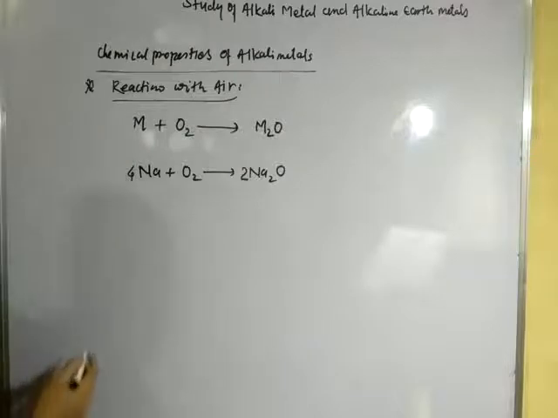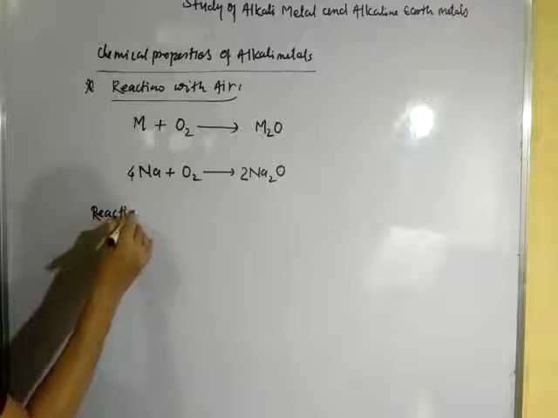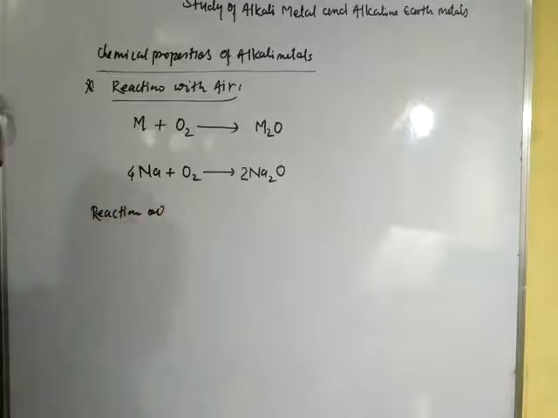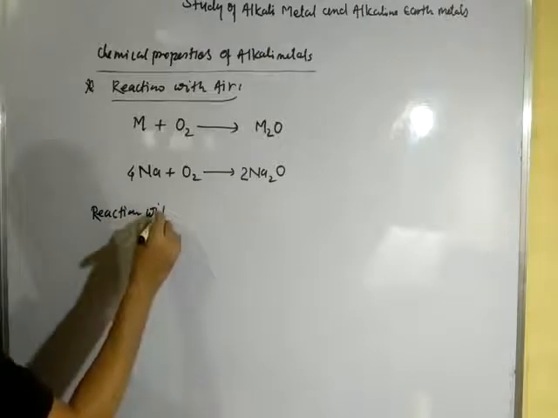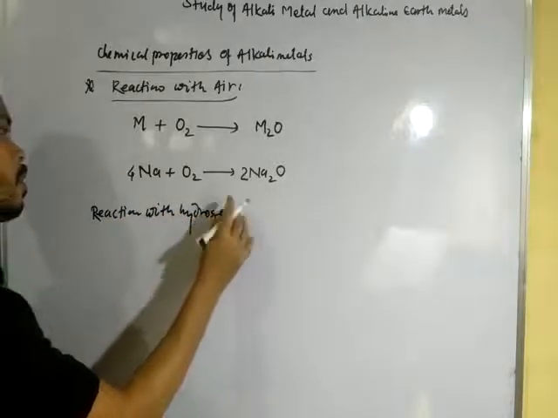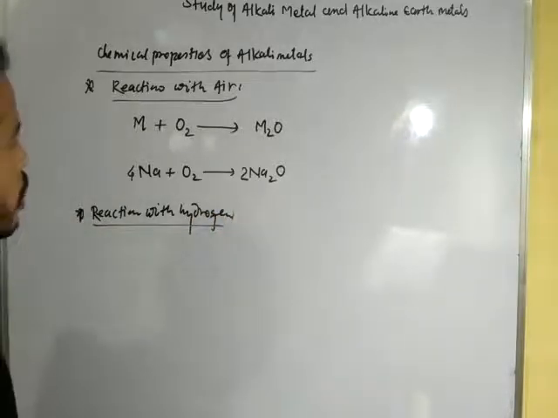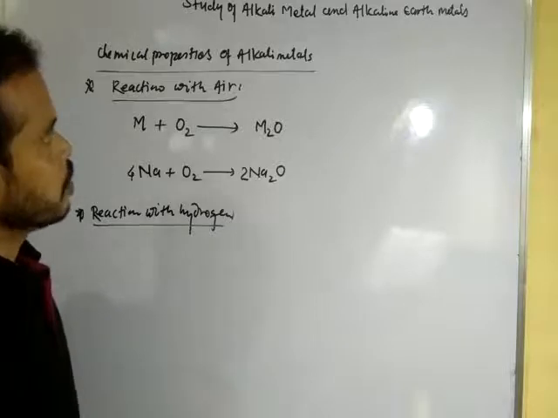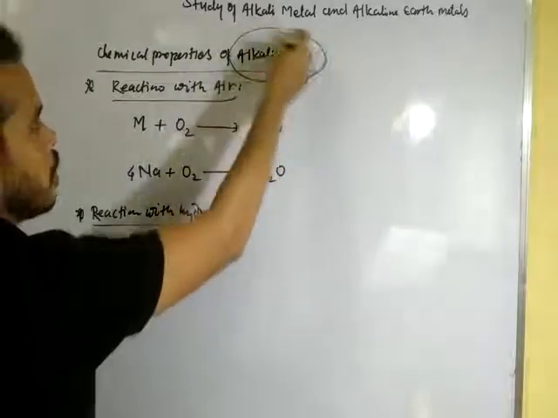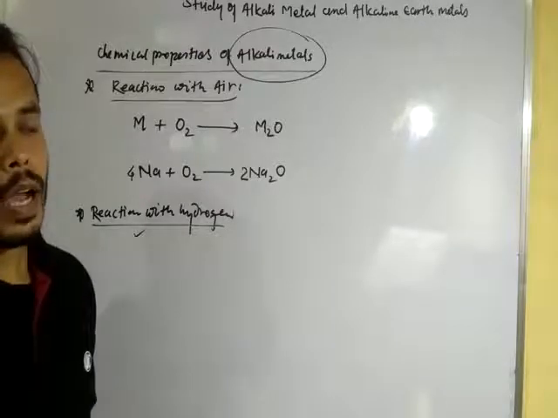Okay dear student, now reaction with hydrogen. Second one is reaction with hydrogen. When alkali metals react with hydrogen, they form ionic hydrides.